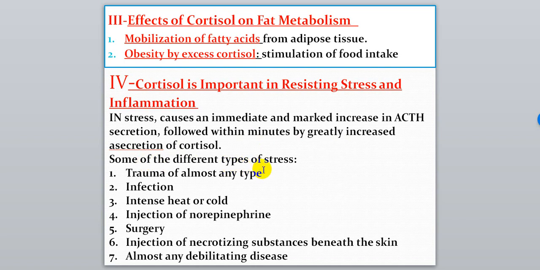Some of the different types of stress: trauma, almost any type of trauma, infection, intense heat or intense cold, injection of norepinephrine, surgery, injection of necrotizing substances beneath the skin, and any debilitating disease. Any one of these 7 types of stress or others lead to secretion of ACTH directly by the pituitary gland, and ACTH will stimulate secretion of cortisol.